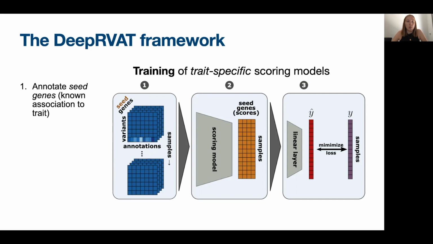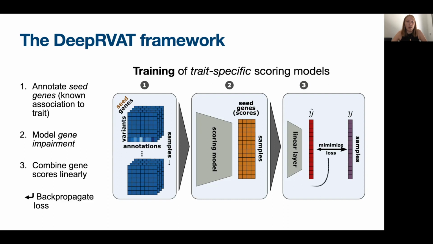In the second step, we apply a model that models gene impairment by aggregating the annotation vectors, such that we get a single score for each seed gene and each sample. And we combine these seed gene scores linearly to derive a phenotype value, and train the model by optimizing the loss between the actual and the obtained phenotype value.